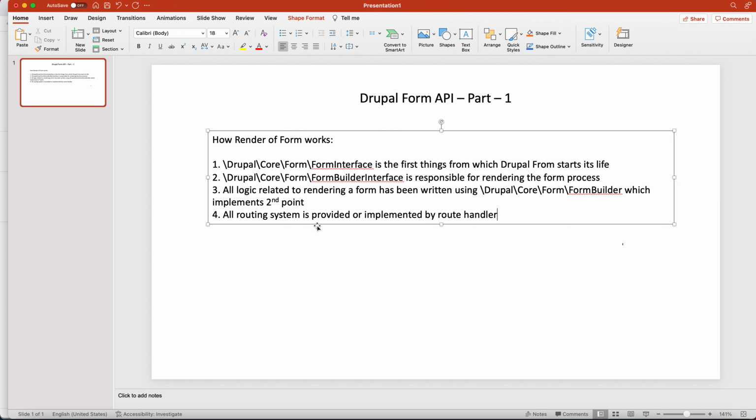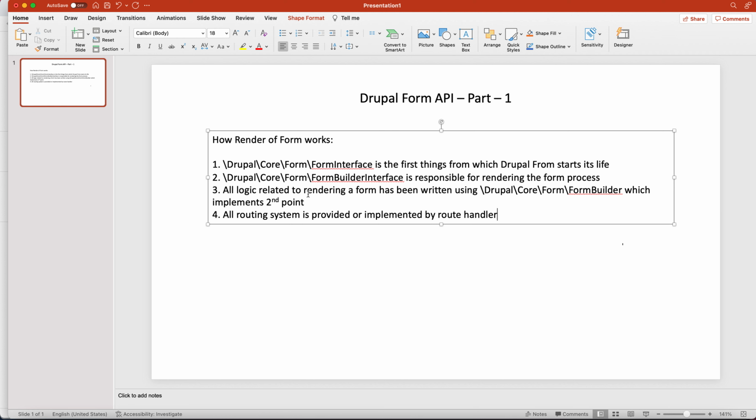Okay, so these four things are very important which you need to remember. First, the route handler is the handler which handles all the requests and the whole routing system. Second, the form builder is responsible for all the logic related to rendering a form. Third, the form interface is the first method which, using the controller interface, we create any form. Okay, so these are the important things. Now we all know that a form is defined as a renderable array, as I told you at the start of this lecture.